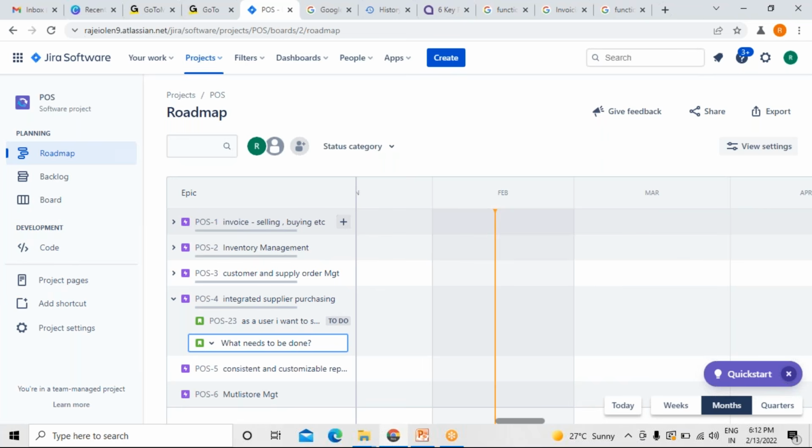How do we write the user story? Okay, as a user, I want to see the status of PO which is pending at the supplier end.